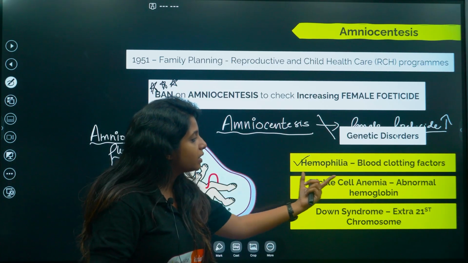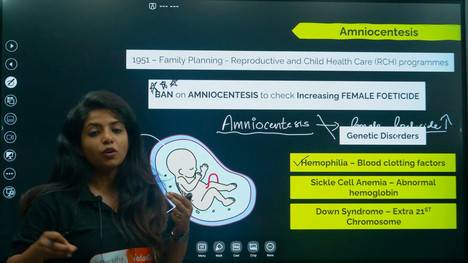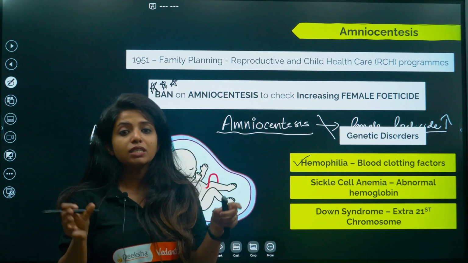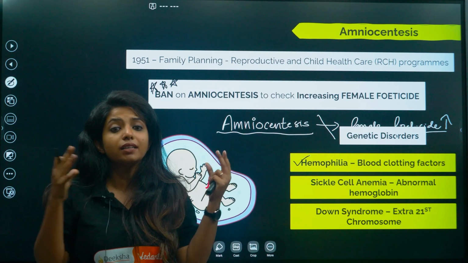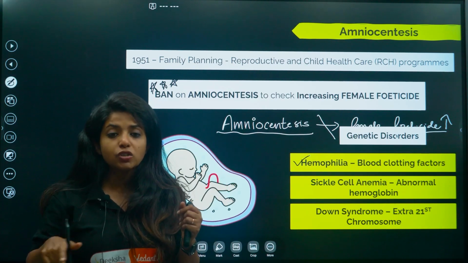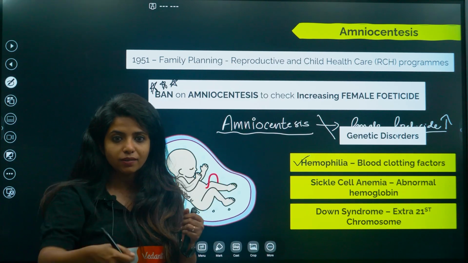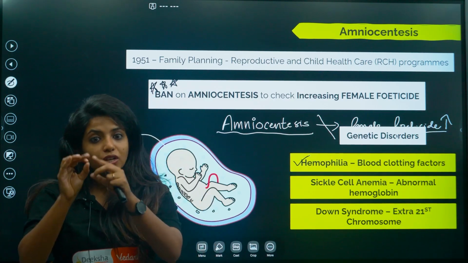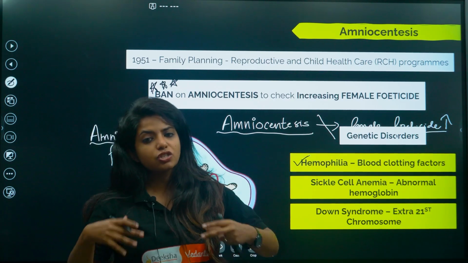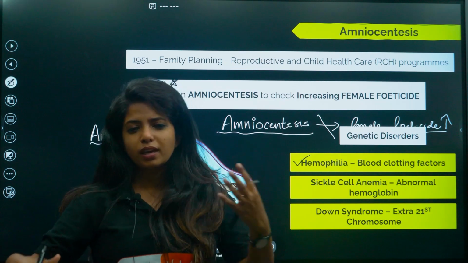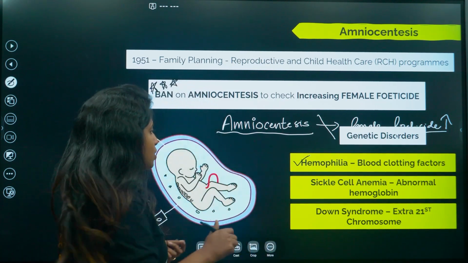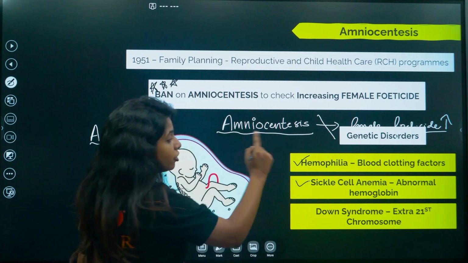Coming to sickle cell anemia, it is when there is abnormal hemoglobin. Now when hemoglobin is abnormal, the shape of the RBC, the cell that carries hemoglobin, also changes to sickle. Sickle, you might have seen, right, which is used for plowing and stuff like that. So it changes into a sickle shape, and this sickle shaped cell could make blocks and create a lot of trouble in there. So that is sickle cell anemia, again a genetic disorder.